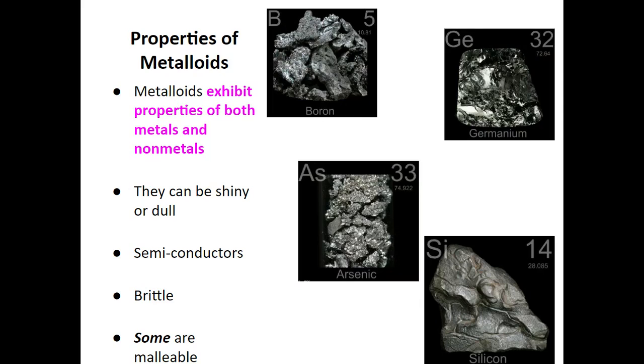Metalloids exhibit properties of both metals and of nonmetals. These are just some of the examples I was able to find of what they look like out there. They can be shiny, but they can also be dull. They are semiconductors, so some of them we use in different items so that we can conduct heat, but they're not the best, so they are used though. And they're brittle, they break also, and some are malleable, but others are not.